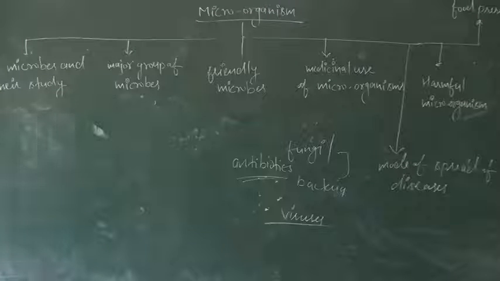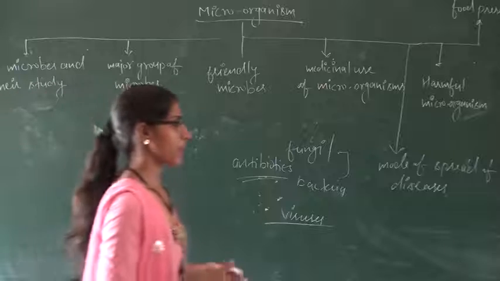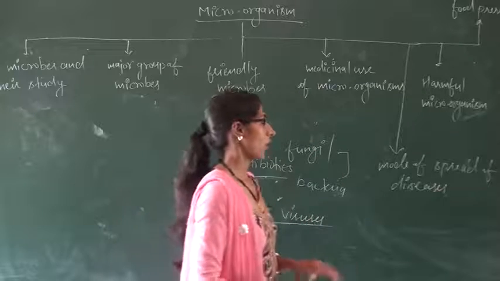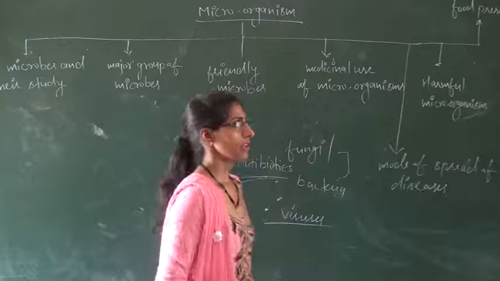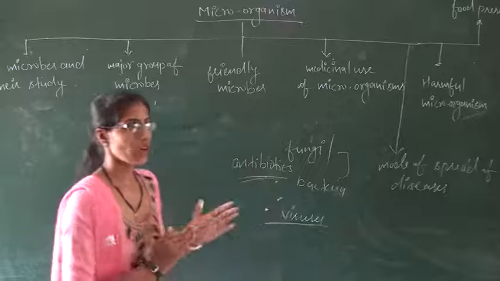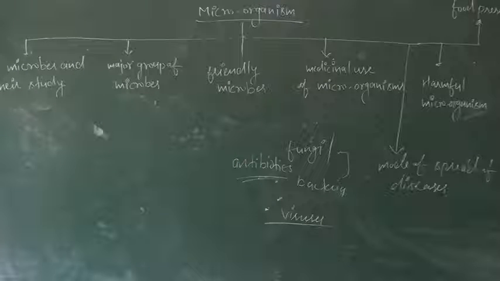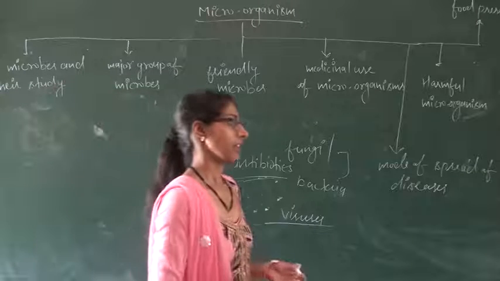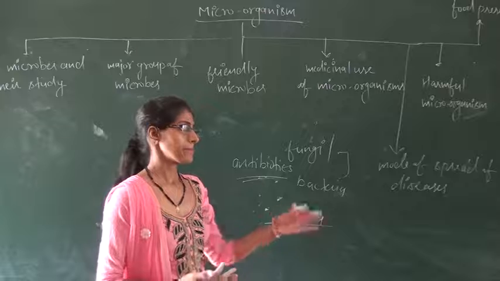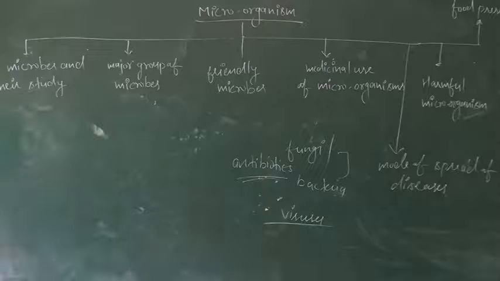Okay, after that, the mode of spread of disease. The mode of spread of communicable disease is different, either from direct contact or from indirect contact. Communicable diseases are those diseases which are spread due to direct contact. Direct transmission: contact with the infected person, contact with the soil, contact with the infected vessels which are used by the patients, and also